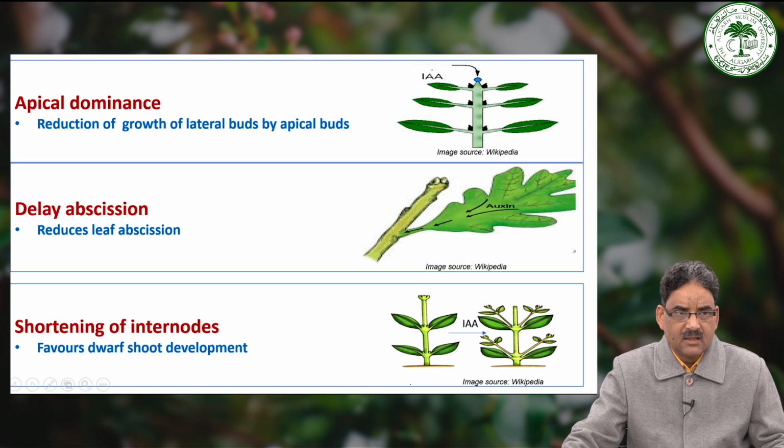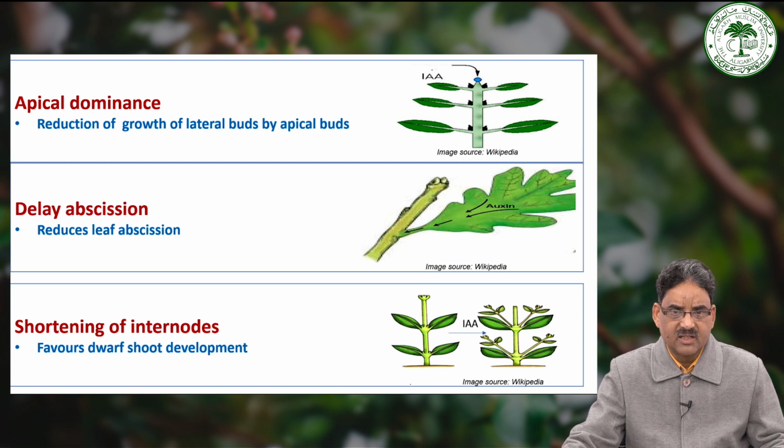Moving ahead, the next role is that auxin maintains the apical dominance, such as in the tea plant where lateral bud growth is suppressed by the apical buds. Auxin delays the senescence in leaves and also promotes the shortening of the internode.